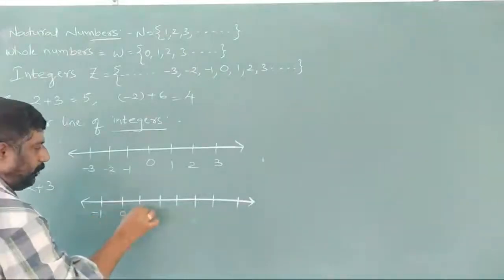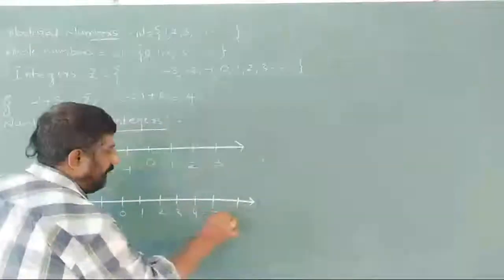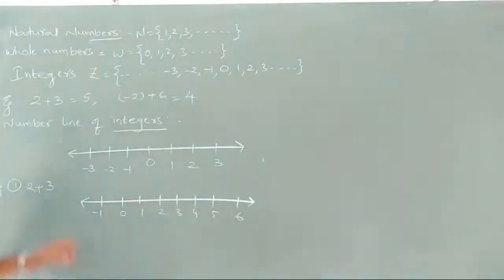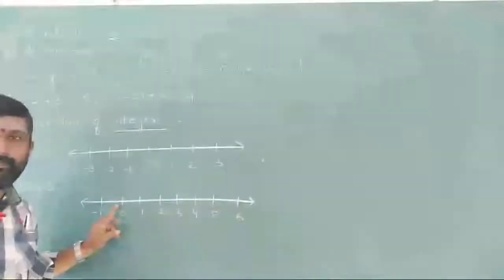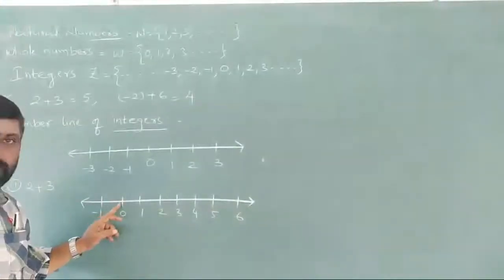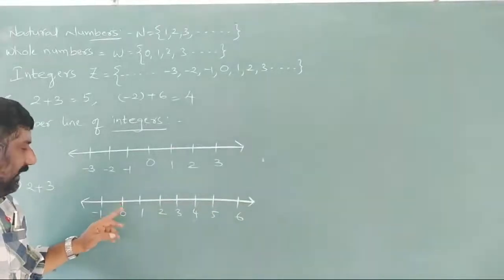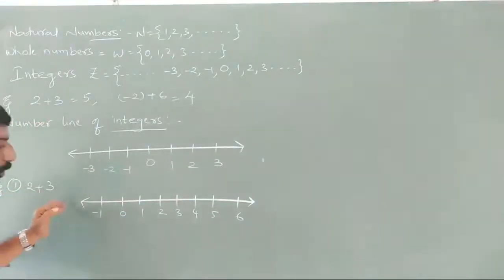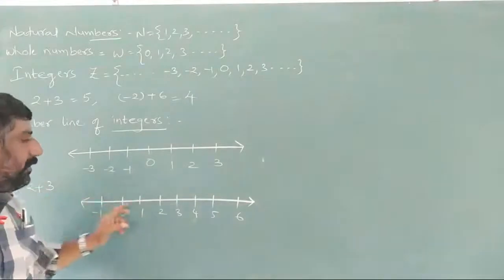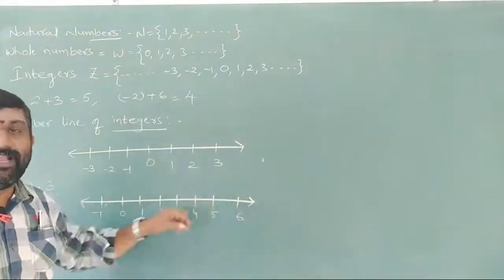Minus 1, 0, 1, 2, 3, 4, 5, 6. Now observe here, 2 plus 3. First of all, every time we should stand on 0. Suppose I am standing on 0, taking this number line as tiles. First of all, what we have here is 2 plus 3. So I should move two steps towards the right side. Why should we move to the right side? Because we have all positive terms on the right side and negative terms on the left side.